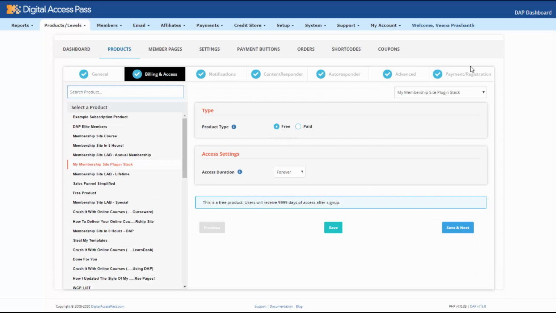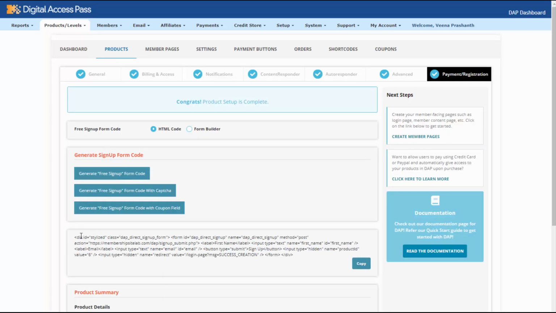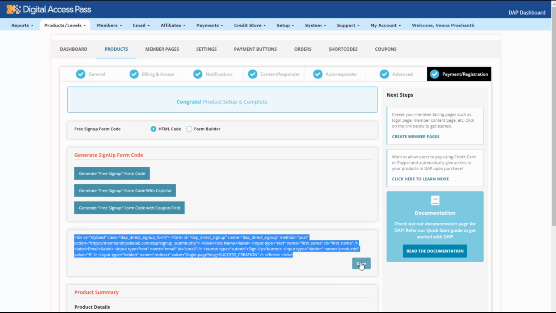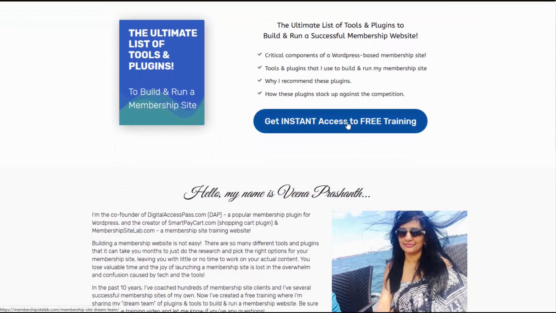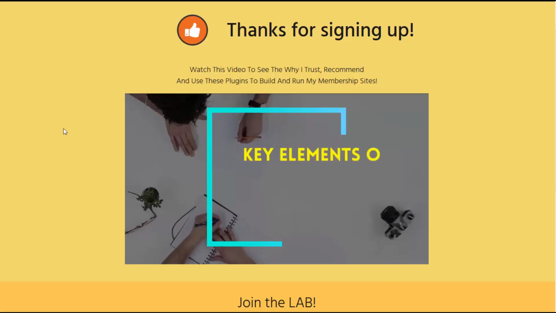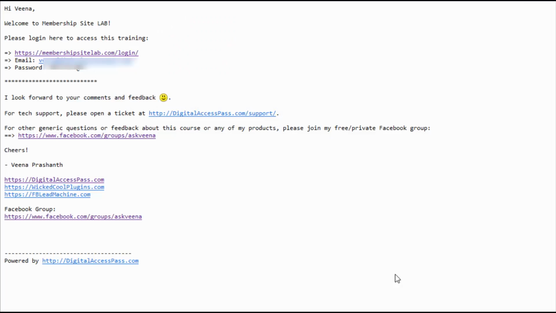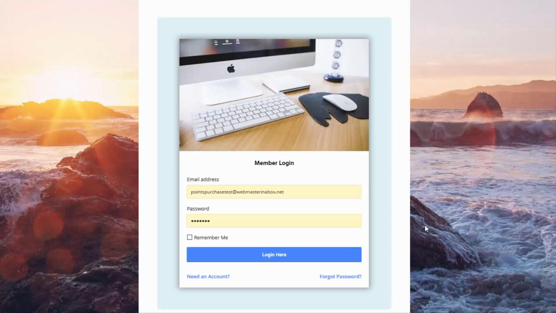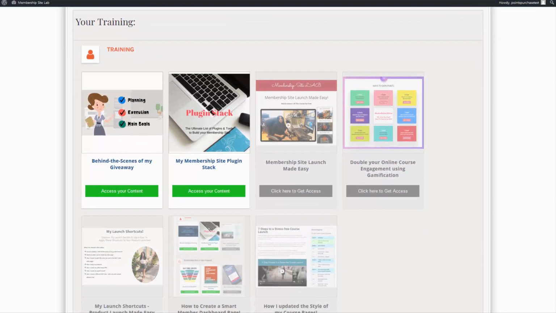If it's a free product, you can generate a sign-up form in DApp and publish the sign-up form on your opt-in page. For your free offer, the user flow will look something like this. Users come to your site, they sign up on your opt-in page, they will get instant access to the content that's part of the free product. DApp will also automatically generate a password for these users when they sign up and send it to them in the welcome email. And that's it. Users can log in and access the content that you have set up under the free product.